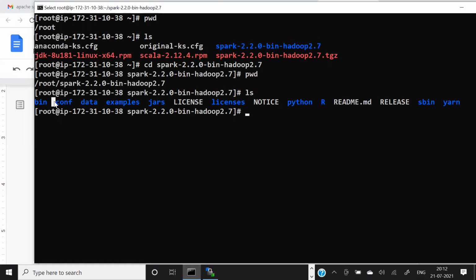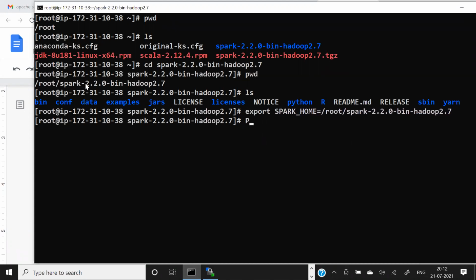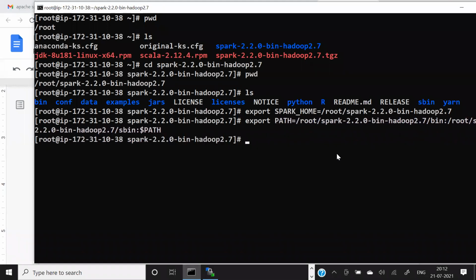So I'm going to set my environment variable the way I showed you yesterday. This is the folder, and I'm going to export this folder. Plus, I'm also going to update my path. So here we have the bin folder, colon, here we have the sbin folder, colon. This bin folder and sbin folder come with the Spark commands, plus your older path, the way we had done in some other topics also.